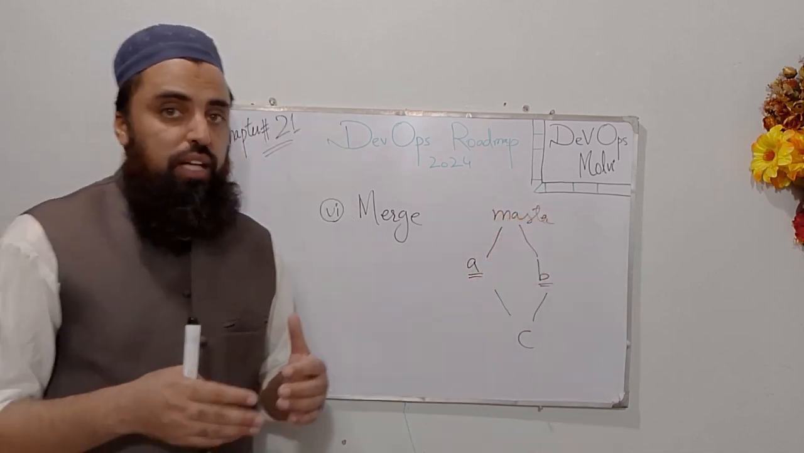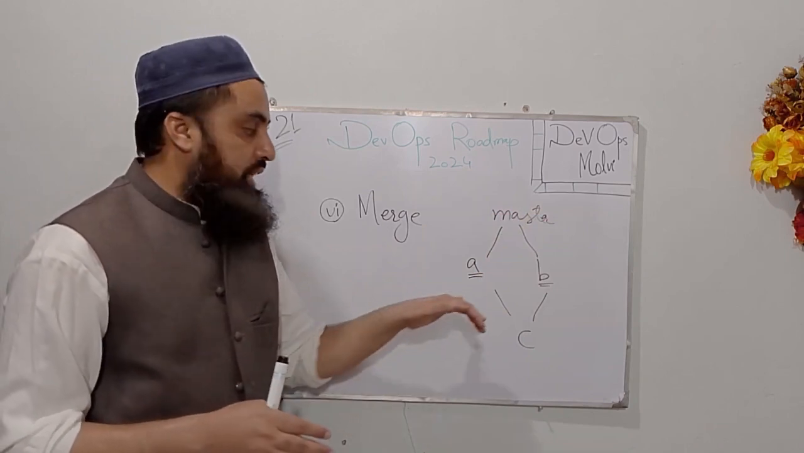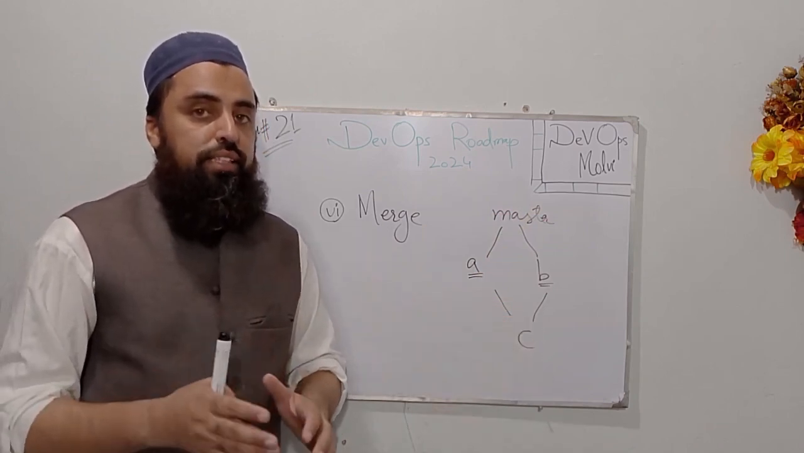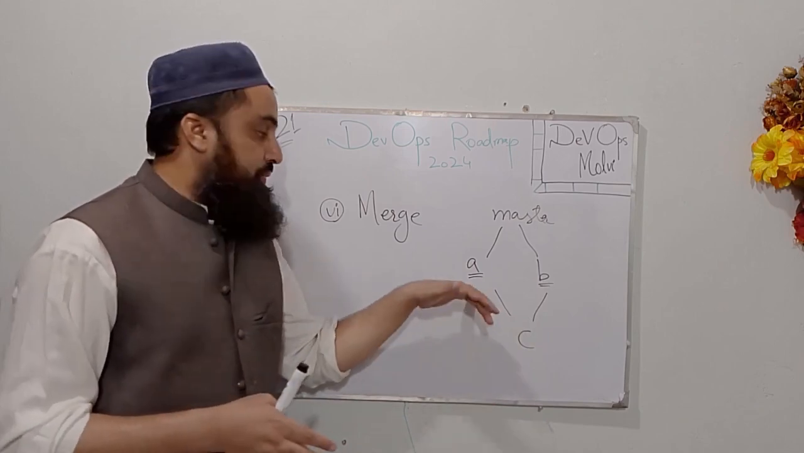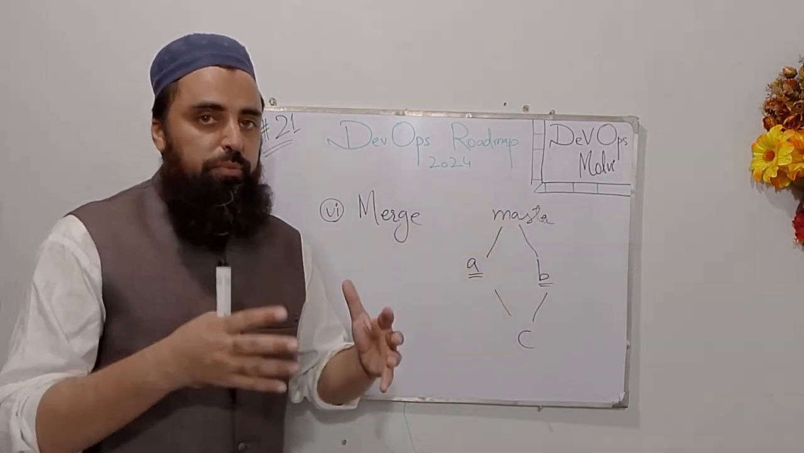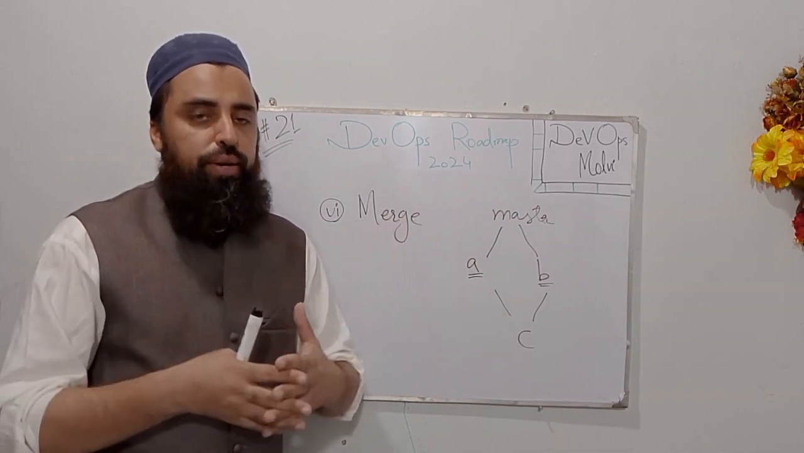So when developers are working on some features, they create branches, and when that feature is successfully tested, the final code or that branch is actually merged with the main or master branch. So merge means combining one or more branches.